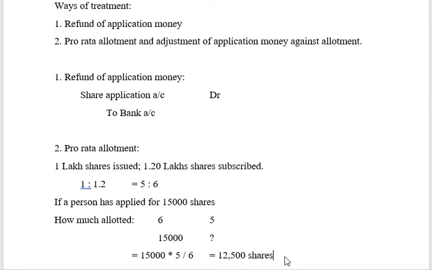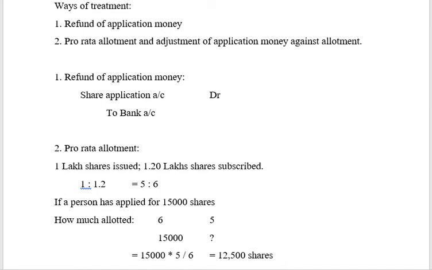So we are not going on an individual basis. But this exercise will be done separately, person by person, as a separate transaction, separate calculation, after which they will identify how many shares have to be allotted to each person who has applied. So this particular pro rata allotment will happen outside the books.